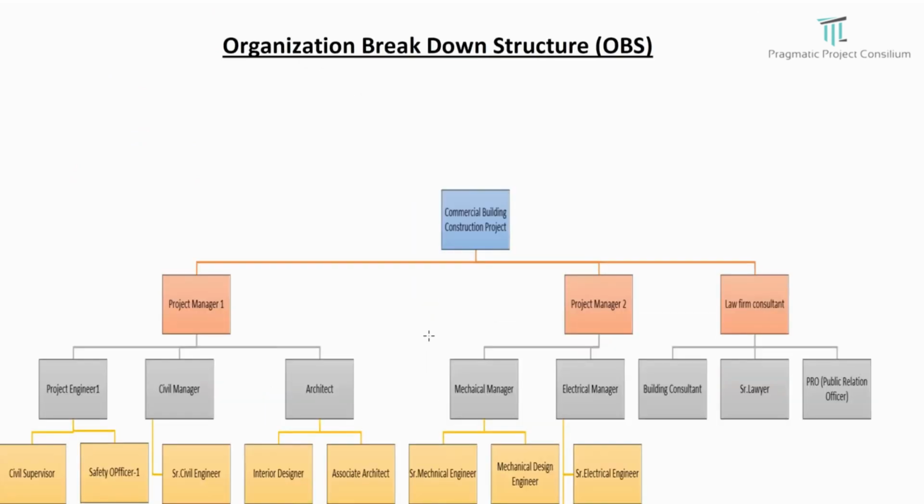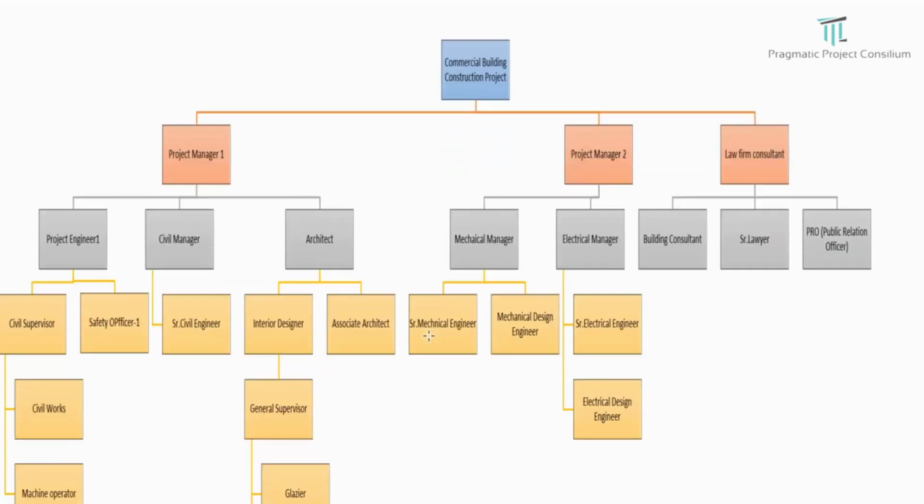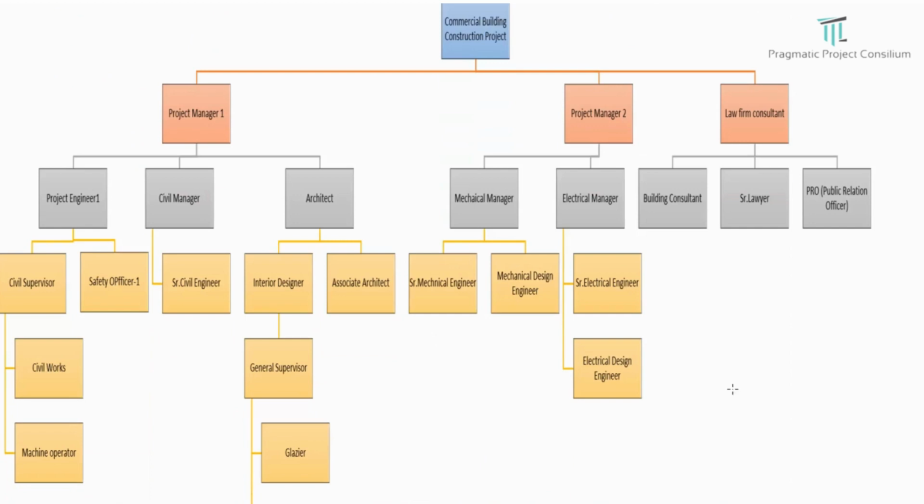Now, the organization chart: we already discussed how the organization is structured and what the important resources, in terms of manpower, are that we are going to use for this project. At level 1, we have project manager 1, project manager 2, and a law consultant, which we are not going to discuss now. At level 2, under project manager 1, we have the project engineer, civil manager, and of course the architect, because these three people directly report to project manager 1.